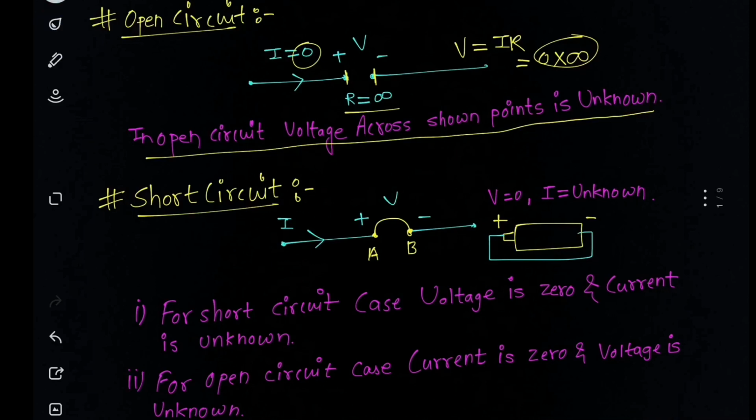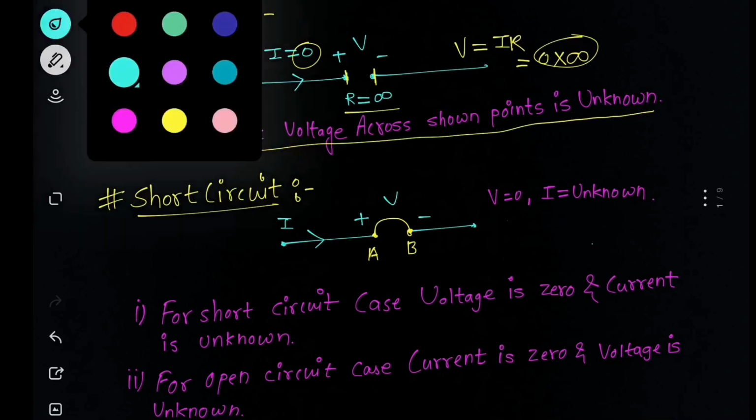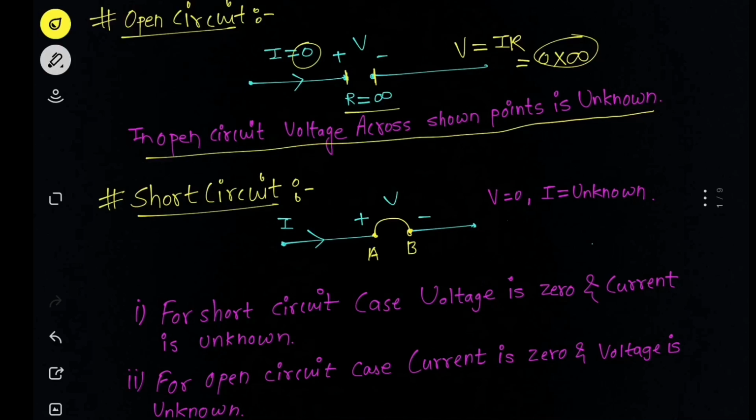So what is the benefit of short circuit? So when we short circuit a wire, it means it has zero resistance. We just consider that it has zero resistance. It means maximum current can flow through this, minimum resistance we can say.